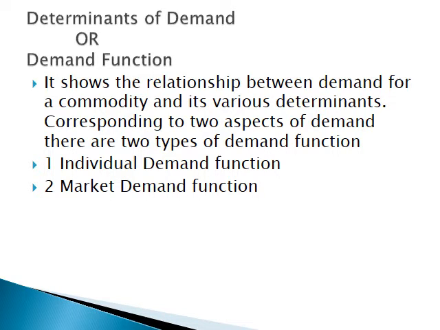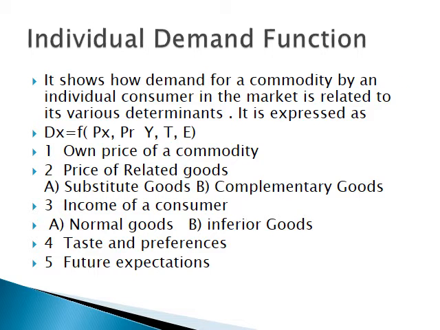Since we studied two aspects of demand, that is individual demand and market demand, so we are going to study the two types of demand function. First one is individual demand function, second is market demand function. Individual demand function shows how demand for a commodity by an individual consumer in the market is related to its various determinants.